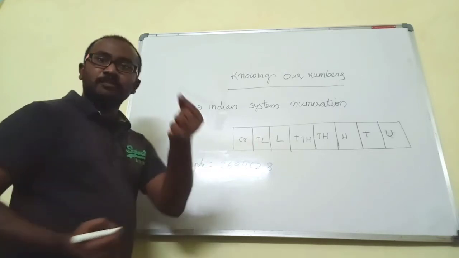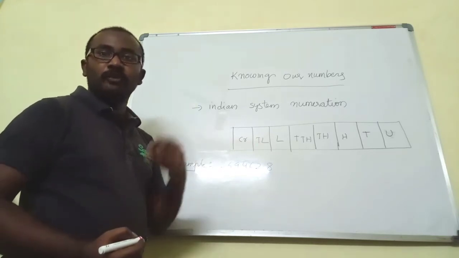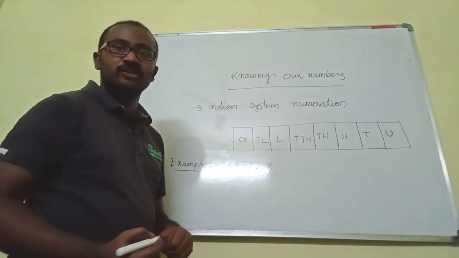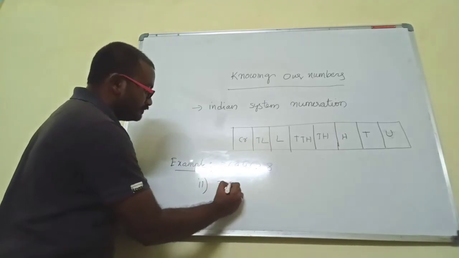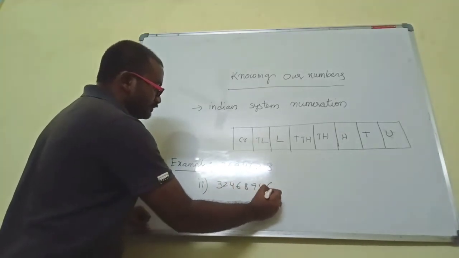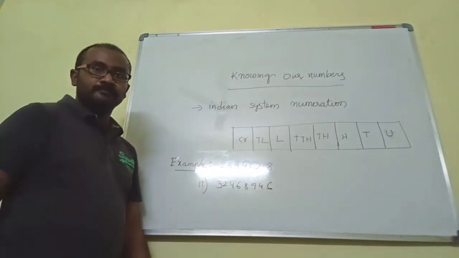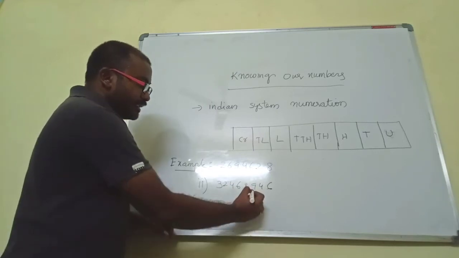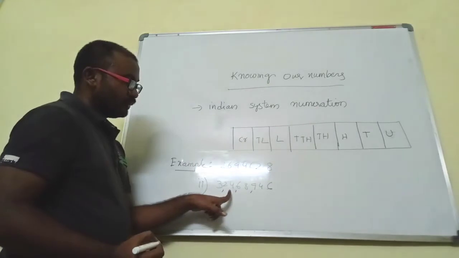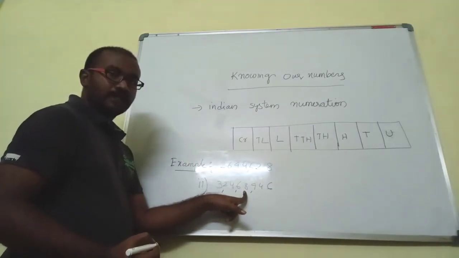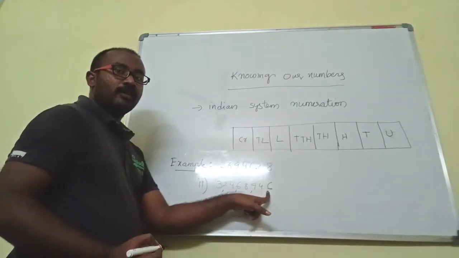Now just pause the video and try a few more examples so that you can understand this topic more. Just read out this one. See here. Now, how can we read this one? 3 crores 24 lakhs 68,946.